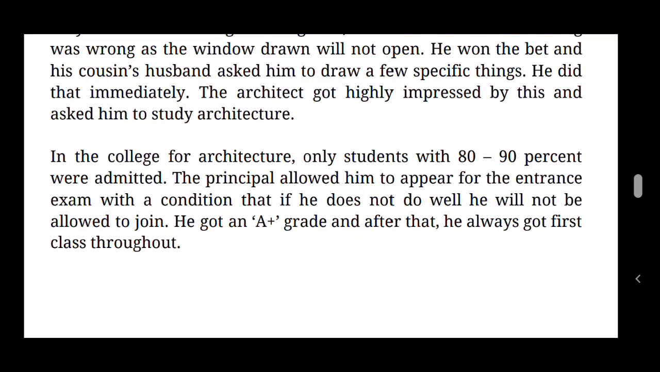In the College of Architecture, only students with 80 to 90% were admitted. The principal allowed him to appear for the entrance examination with the condition that if he did not do well, he would not be allowed to join. He got an A plus grade. After that, he always got first class throughout the year.